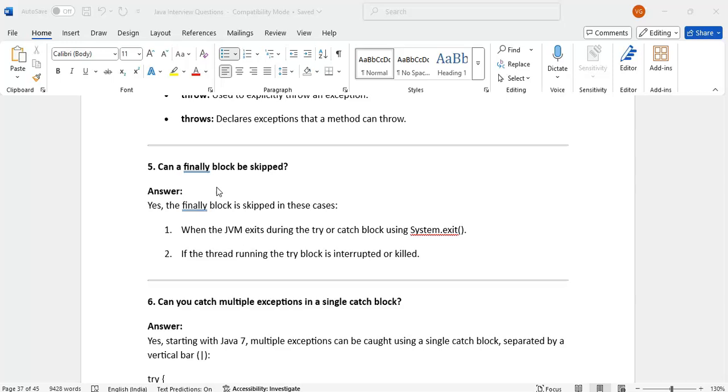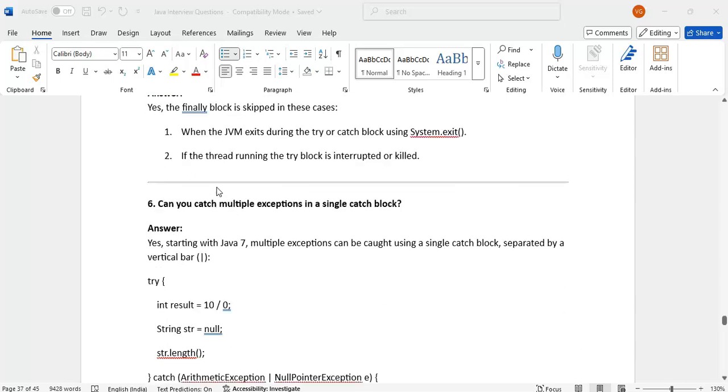If the thread running the try block is interrupted or killed, then also it will not execute the finally block. But usually we will not do that. But for interview purpose, we can tell System.exit. We can remember that. Whenever we call JVM exit, the finally block we can skip.